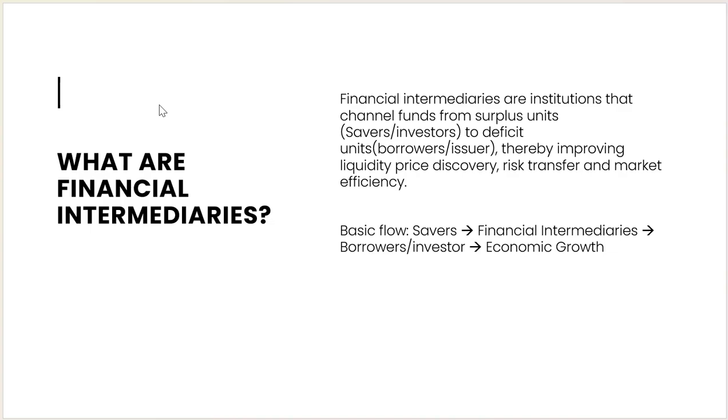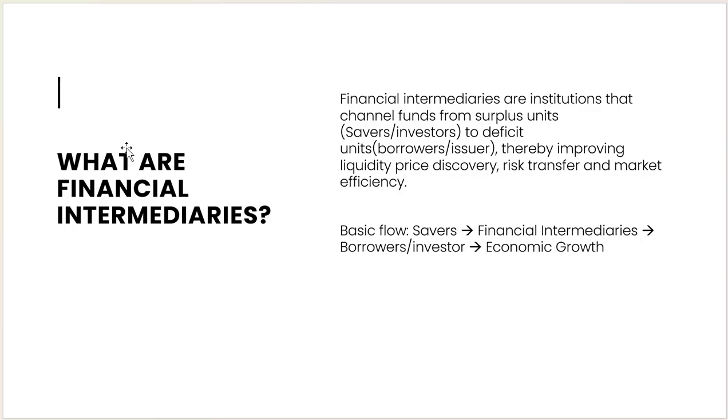So the general definition: financial intermediaries are institutions that channelize funds, as I told you, from surplus units, the savers or investors, to deficit units, the borrowers or issuers, thereby improving liquidity, price discovery, risk transfer and market efficiency.